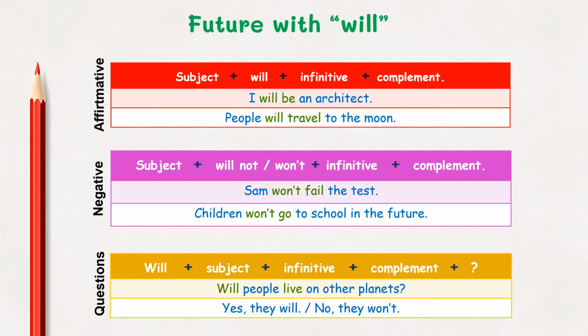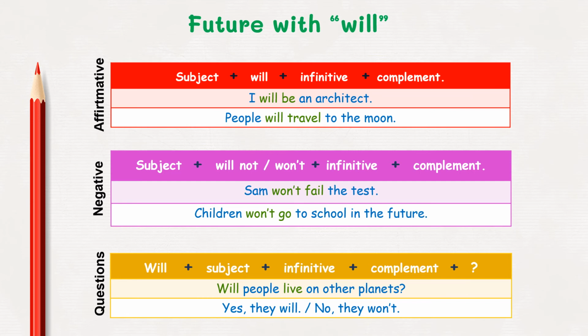For negative sentences, we start with the subject, then will not or the contraction won't, the infinitive verb without to, and the complement. For example, Sam won't fail the test. Children won't go to school in the future.